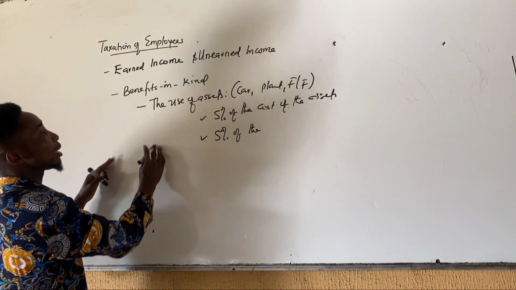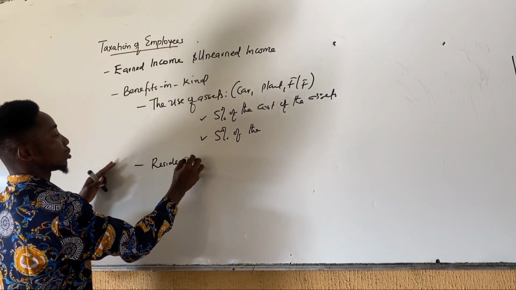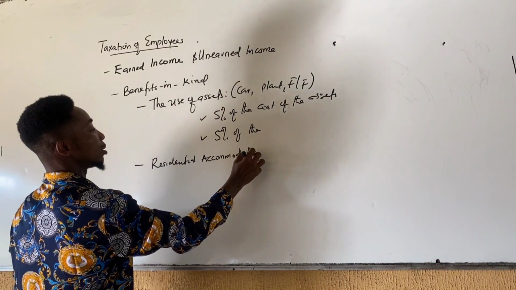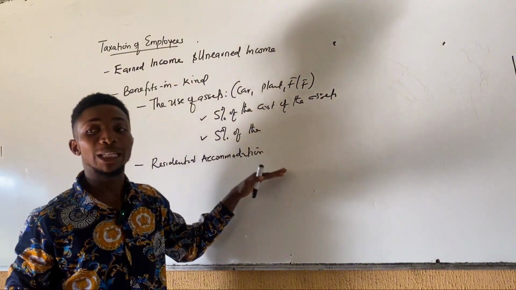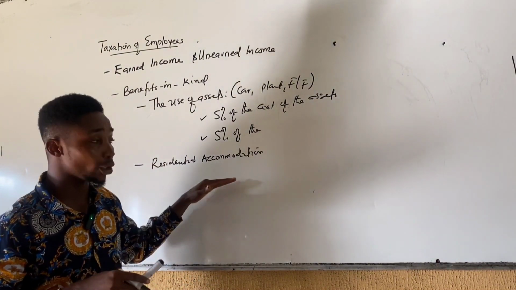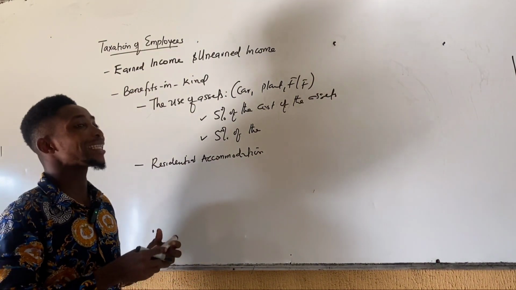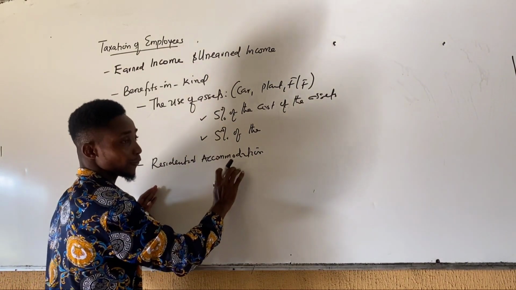So the employee can also enjoy residential accommodation. Residential accommodation. So if the employer pays an amount for rent for an accommodation for the employee, it is equivalent that the employee has enjoyed an income to that amount paid for accommodation.